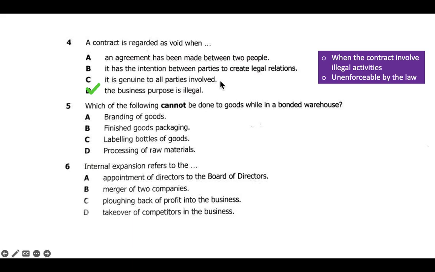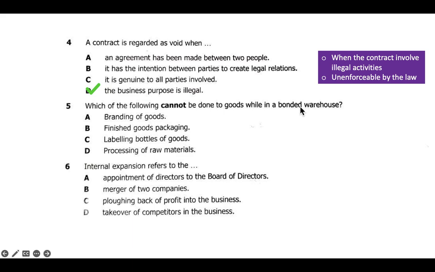Okay, so these things make the contract void, meaning that it cannot be accepted. So we look at the other question, which is question 5. In question 5, the examiner went on to state: which of the following cannot be done to goods while in a bonded warehouse?